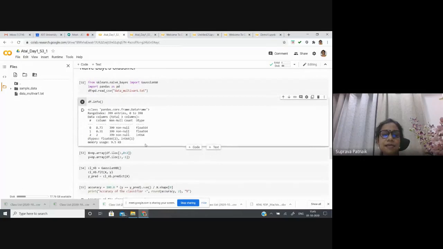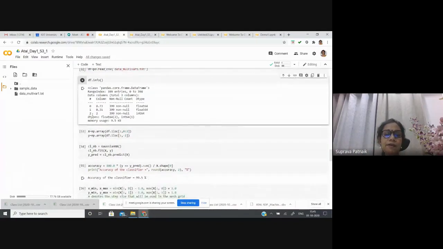So in total you can see there are 3 columns, 0, 1, 2, and there is no missing value, none null. That means there is no null value or missing value. In total there are 399 rows. Column 0 and 1 are floating numbers, whereas column 2 is the integer values. So I can say that column 2 is having the class number, whereas 0 and 1 are the input features, which are the real numbers.